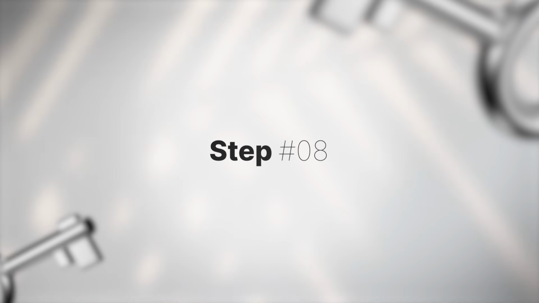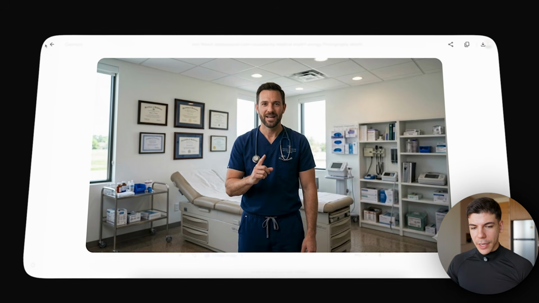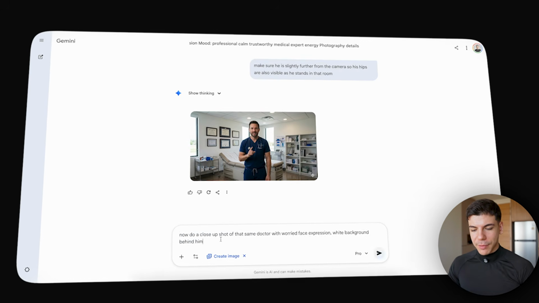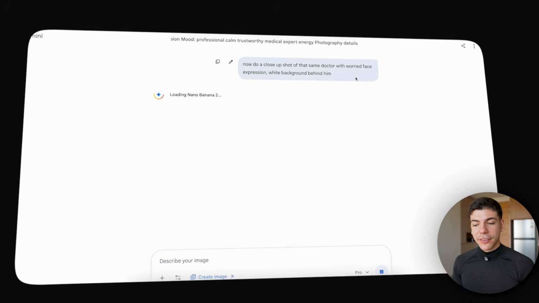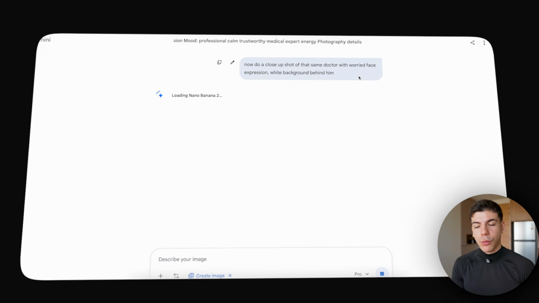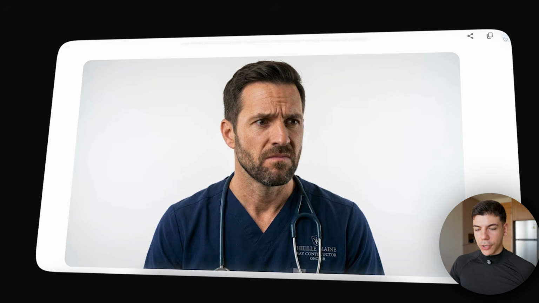Step number 8, now we need to create a YouTube thumbnail. For this, we're gonna go back to Google Gemini, and you can simply just ask Google Gemini for different face expressions. For example, I can say, now do a close-up shot of that same doctor with a worried face expression with a white background behind him.